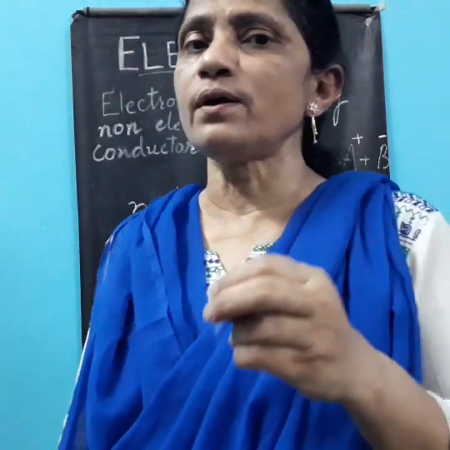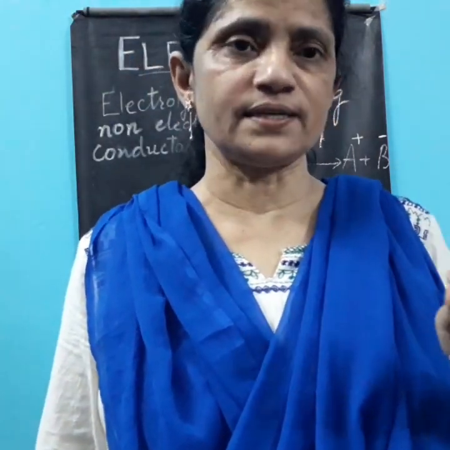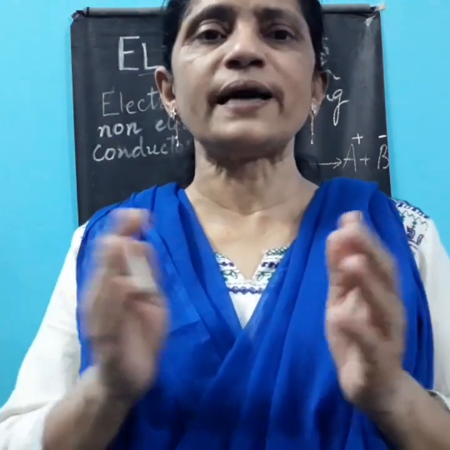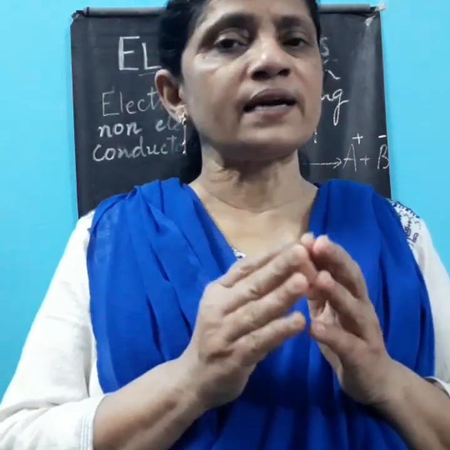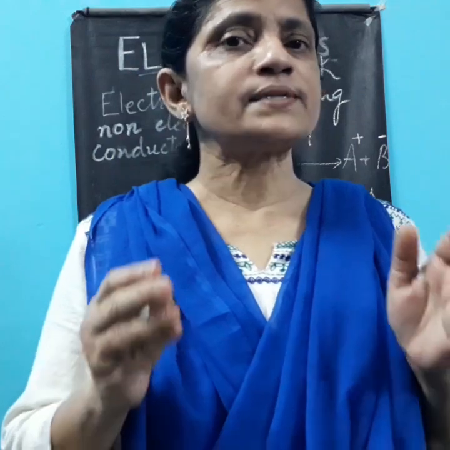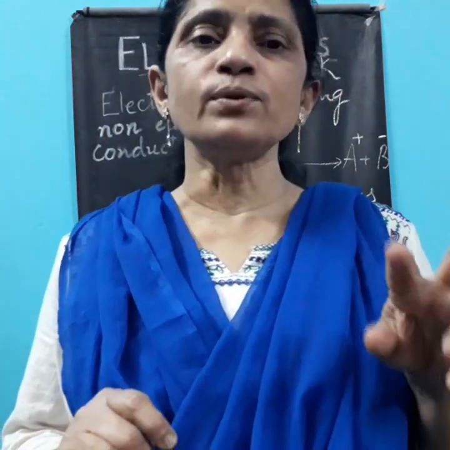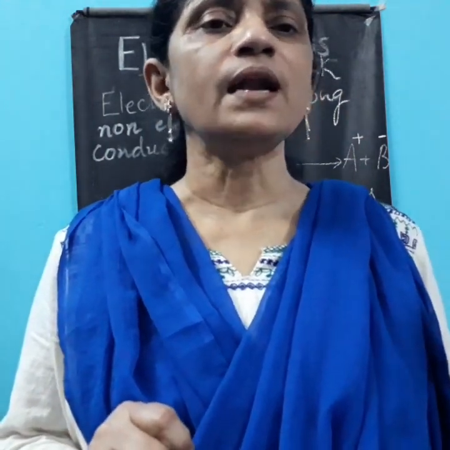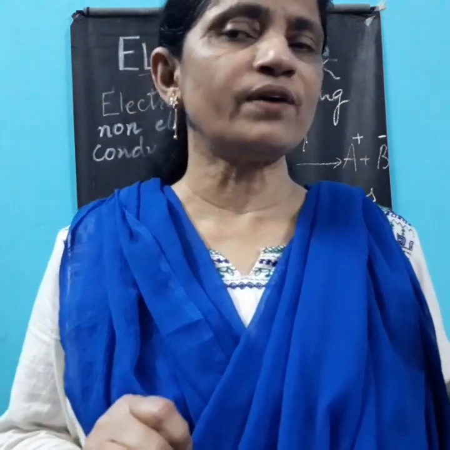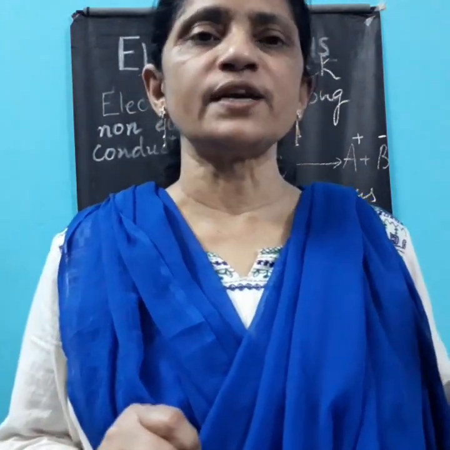Now if we go to the organic compounds, or, more broadly, covalent compounds, covalent compounds have no ions. The bond is formed by the sharing of electrons, and that is why no ions are present. But some of these covalent compounds have polarity. We have discussed that when a covalent compound is formed by two elements, where one has higher electronegativity and the other has lower electronegativity, we took the example of hydrogen chloride, the formation of HCl.